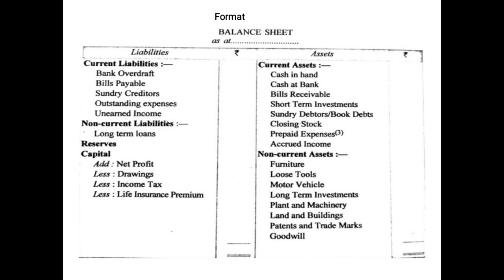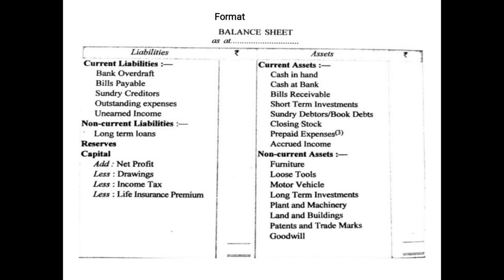On the liability side, first of all we are showing the current liabilities such as bank overdraft, bills payable, sundry creditors, outstanding expenses, unearned income. Unearned income means pre-received income. You have not done the work, you have not given the services, but you have received the income in advance. So all these are current liabilities. What are current liabilities? That we have already discussed in the basic terminology chapter. Current liabilities are those liabilities which are to be repaid within 1 year. We also discussed these terms in detail in that chapter, so kindly revise the basic terms chapter, children.